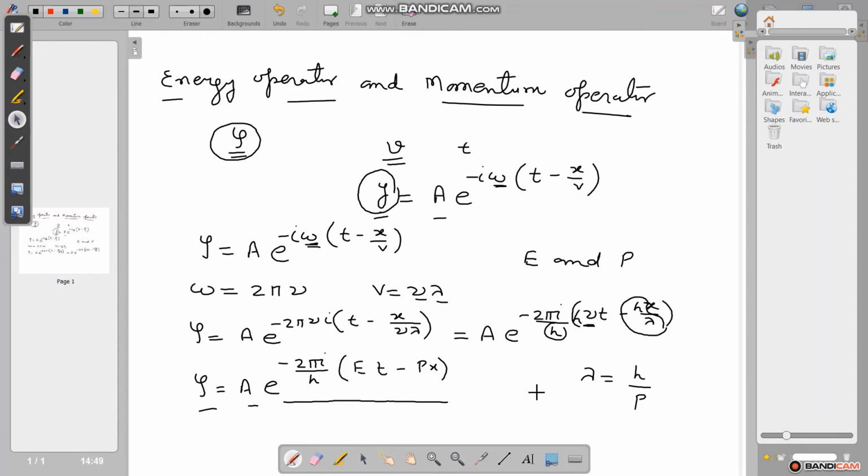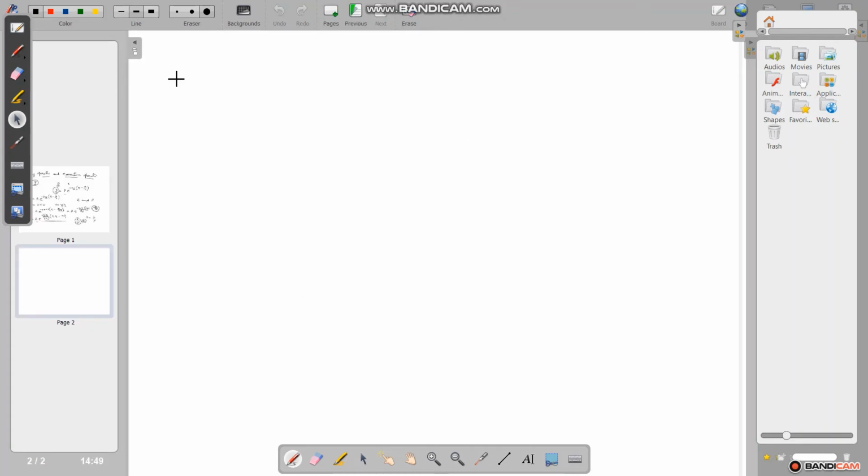We can also represent h upon 2 pi as h cross, which is only a constant. So 2 pi upon h can be written as 1 upon h cross, and psi = a e^(-i/h cross (E t - p x)).